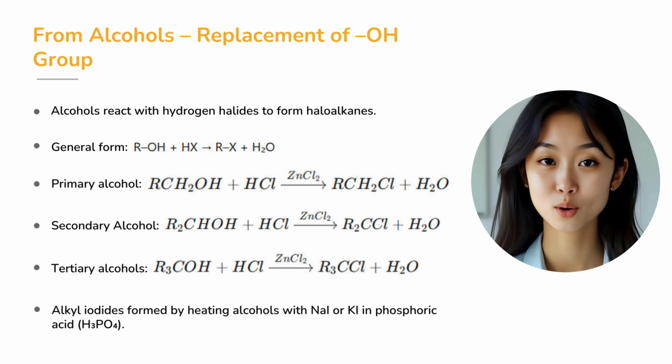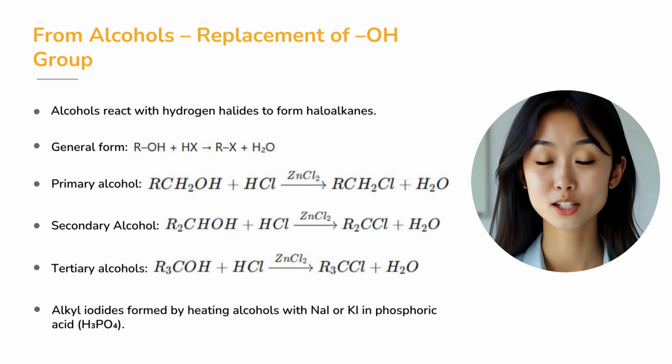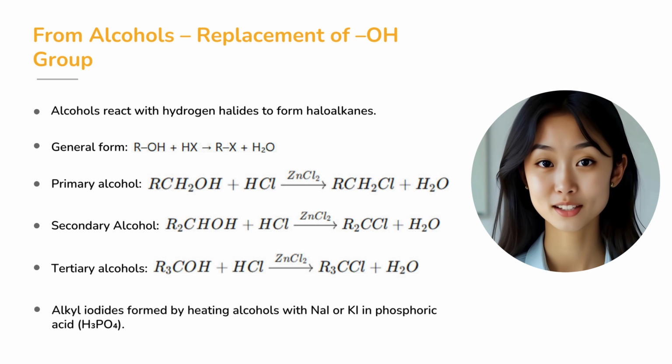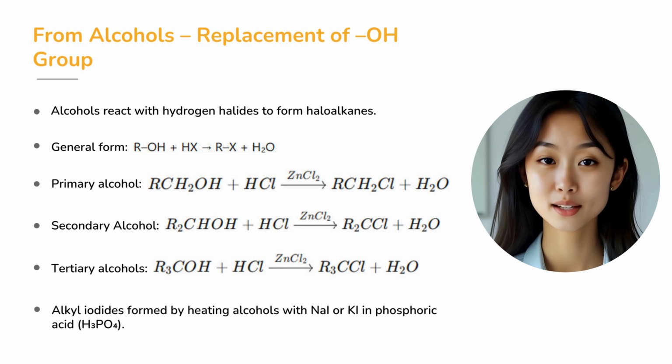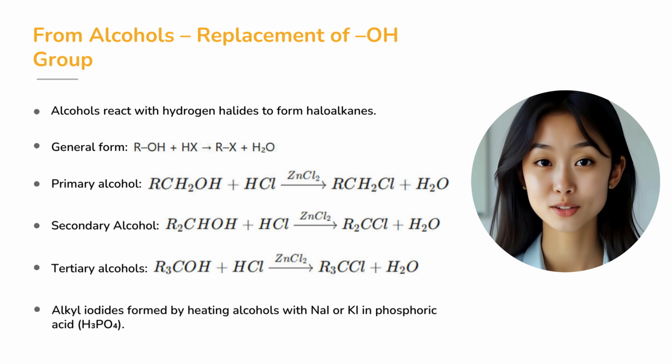For a primary alcohol, RCH2OH plus HCl in the presence of zinc chloride gives RCH2Cl plus H2O. For a secondary alcohol, R2CHOH plus HCl with zinc chloride gives R2CClH plus H2O. For a tertiary alcohol, R3COH plus HCl with zinc chloride gives R3CCl plus H2O.